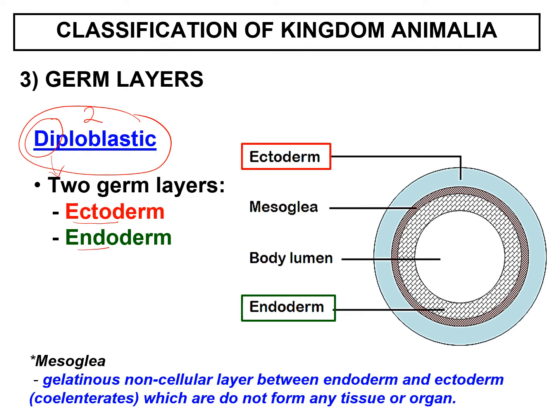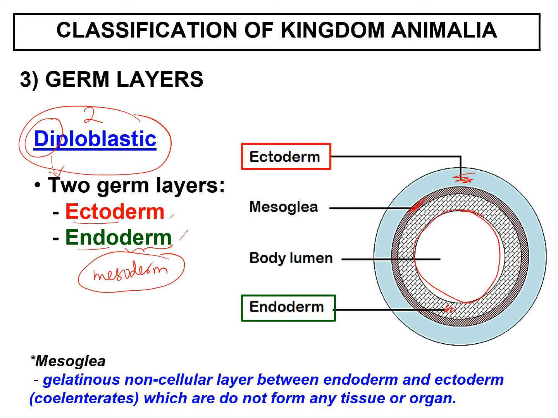Can you identify the derm that is missing here? We have endo, and another type of derm which is missing here is the mesoderm. So the animals that fall under diploblastic animals have only ectoderm and endoderm, but no mesoderm. For example, the diagram shows this is the ectoderm and this is the endoderm. This is the mesoglea, which is not considered as the mesoderm, and this is the body lumen.